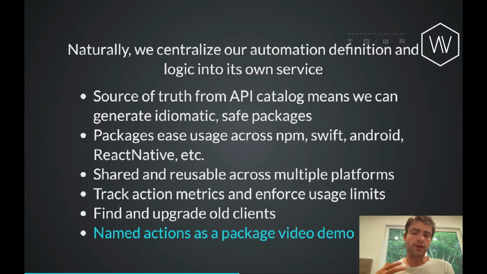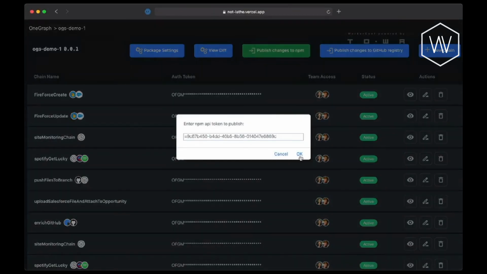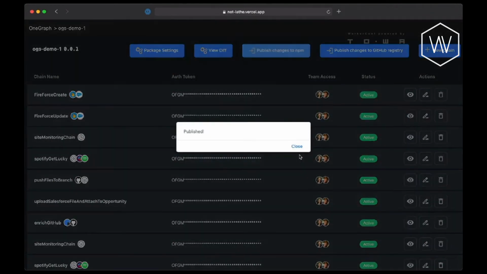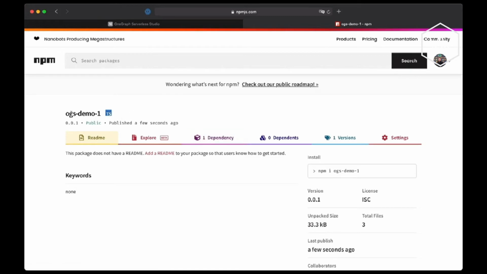So let's take a look at the experience of actually publishing a package of a collection of actions and then consuming it inside of something like TypeScript inside of VS Code. I'm going to go ahead and publish these changes to npm, and give it my API key. That'll go out and create a new package. It's published now, and we see that our package is published. I'll go ahead and copy this and install it inside of my project.